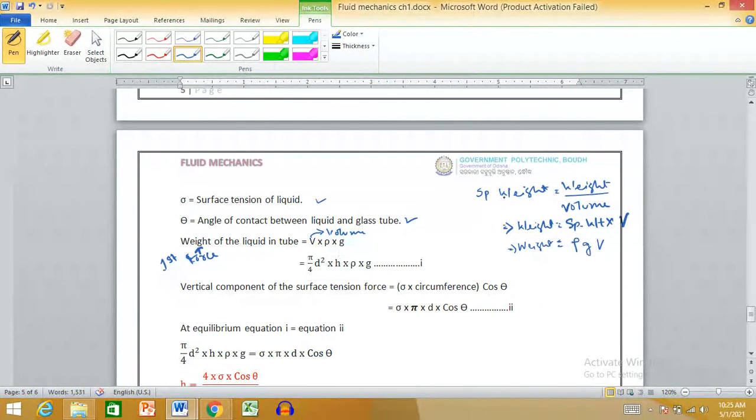Our volume is pi by 4 d square into h, that is the volume of the cylinder, as the capillary tube is in the form of a cylinder, so we have put the formula like this. Then rho, then g. Rho is density, g is acceleration due to gravity. Then the second force. What is the second force? That is the vertical component of surface tension, as I have already mentioned.